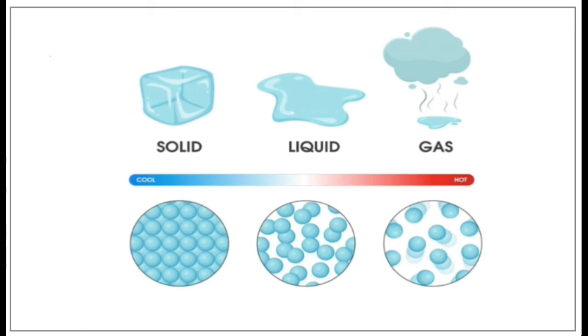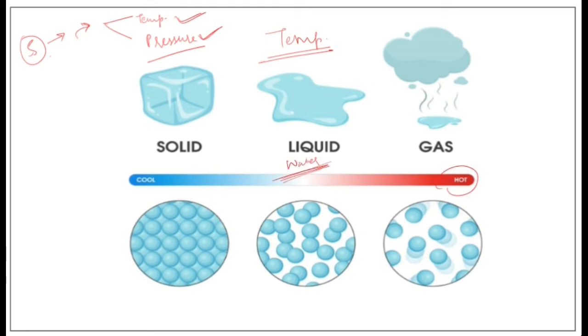Now that we know that matter has 5 states, we must also know that matter can change from one state to another. Alright? And this can happen by 2 procedures, either with the effect of temperature or with the effect of pressure. Alright? So these are the 2 factors which result in the change of state of matter. So firstly, let's consider the case of temperature.